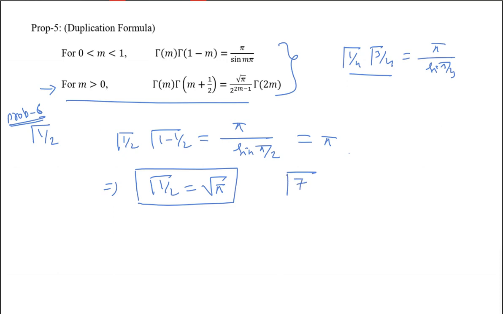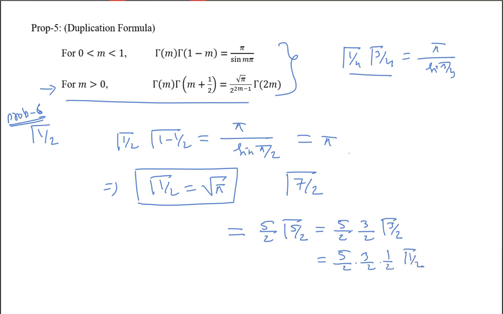Now find the value of gamma 7 by 2. Can you find it? Gamma 7 by 2 I can write as 5 by 2 gamma 5 by 2. Then I can write 5 by 2 into 3 by 2 gamma 3 by 2. Then 5 by 2 into 3 by 2 into 1 by 2 gamma half. Gamma half we know is root pi. So this is 15 root pi by 8. So gamma 7 by 2 is equal to 15 root pi by 8.